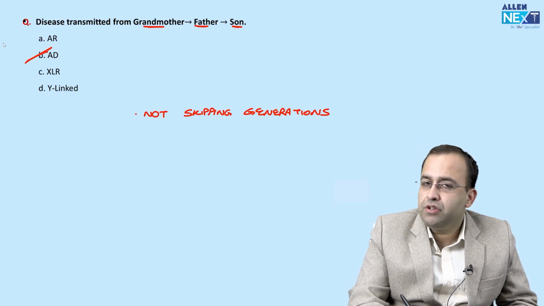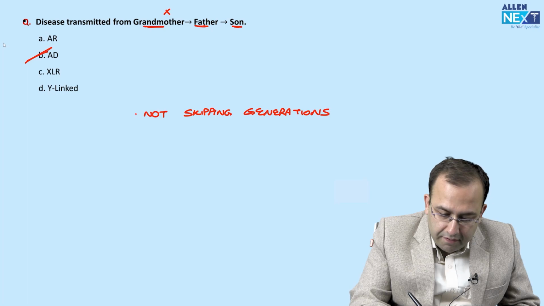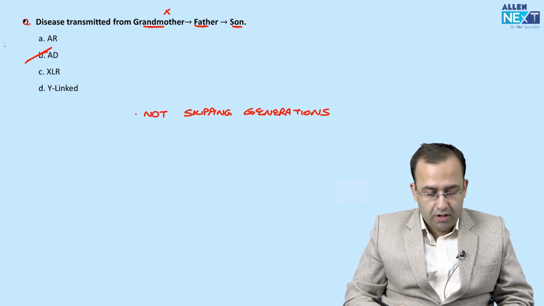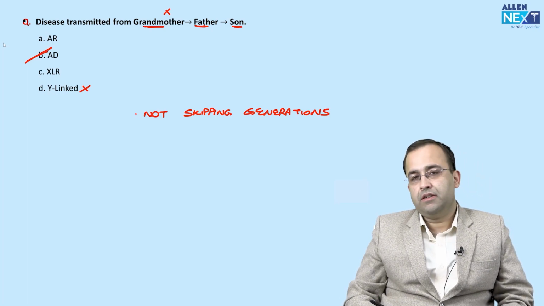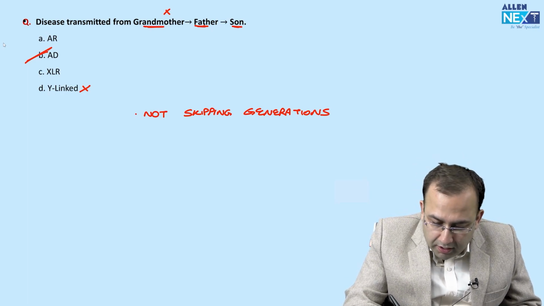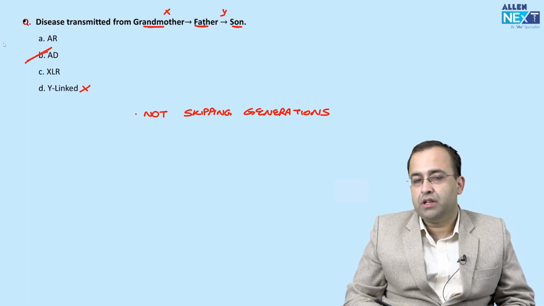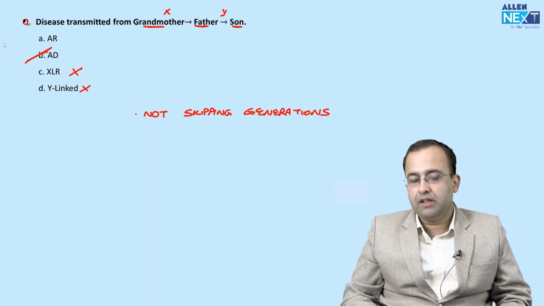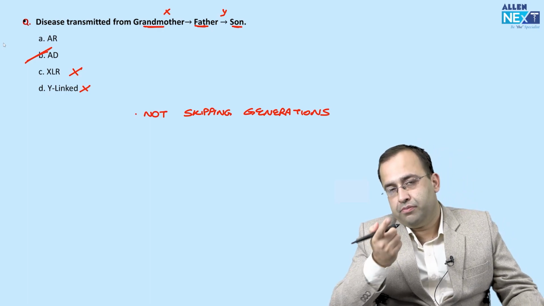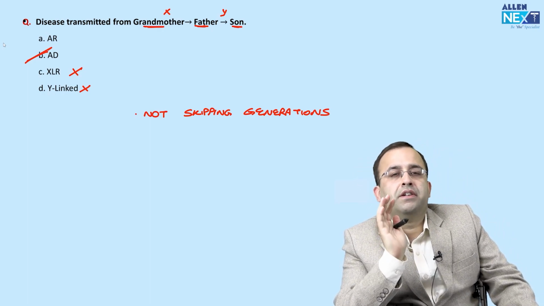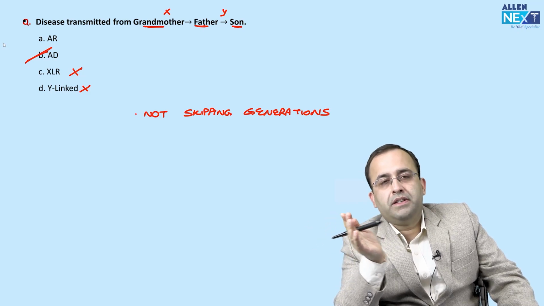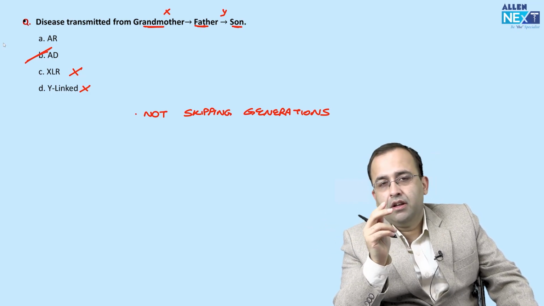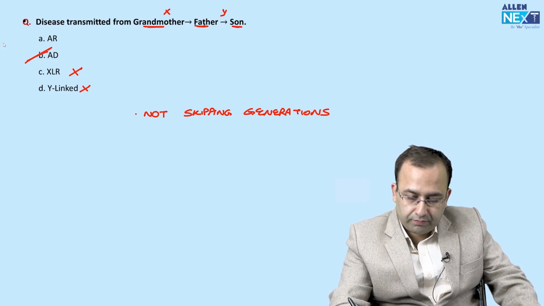Grandmother is giving which chromosome to father? Grandmother gives X chromosome to father, so it cannot be a Y-linked disease. Father gives Y chromosome to son, so it cannot be an X-linked disease. It was autosomal dominant. It does not skip generations. It is of course not autosomal recessive. Autosomal recessive skips generations. This was autosomal dominant.